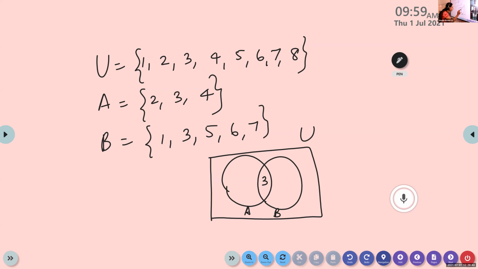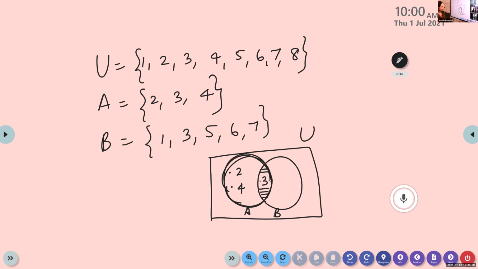Look at this portion. If you take this shaded part, it is present in A as well as in B. So there I mark the element 3. And the other elements in A, which are not in B, are 2 and 4. So in A we have the elements 2, 3, and 4.